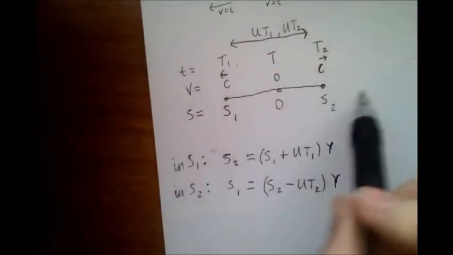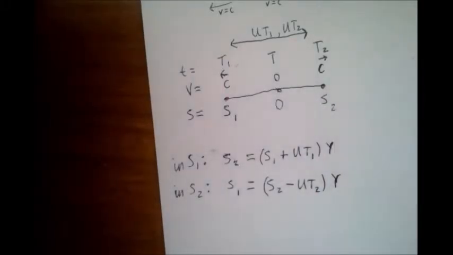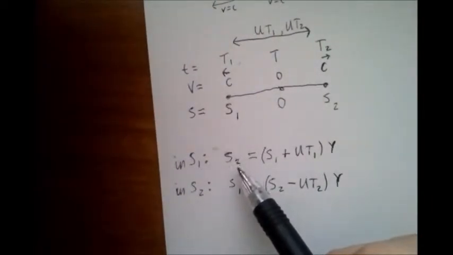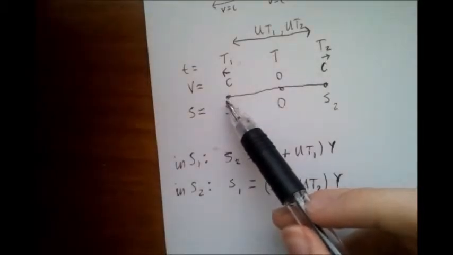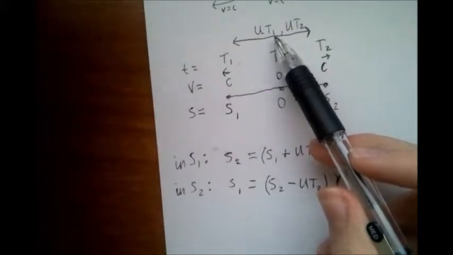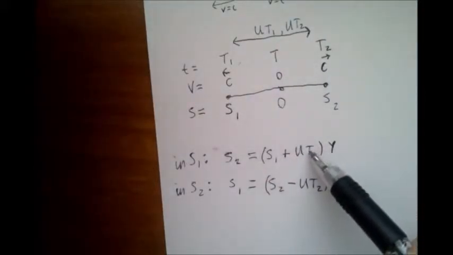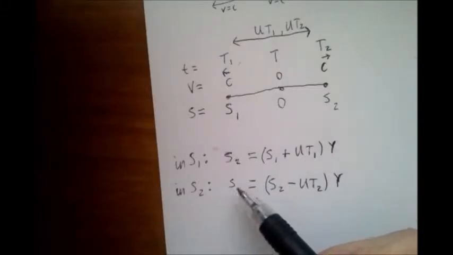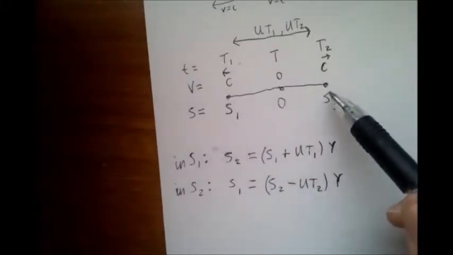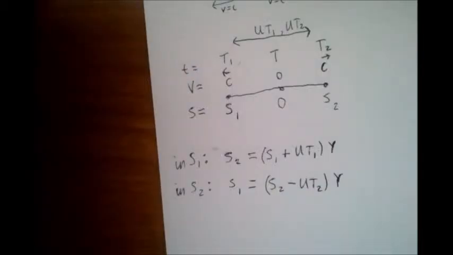Here we take this direction to be positive and this to be negative with respect to origin 0, as an x-coordinate basically. If we're in spacecraft 1 and we want to know the position of spacecraft 2, we take our own position and we add the distance measured with our time, and we need to find out what u is at the end. And that makes sense here. Same here, if we're in spacecraft 2 and want to find out the position of spacecraft 1, we take away our position from the distance measured with our time.